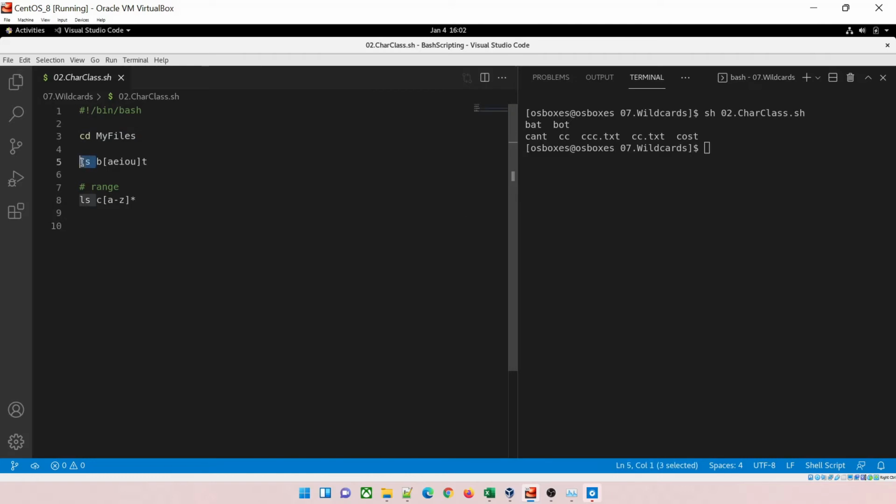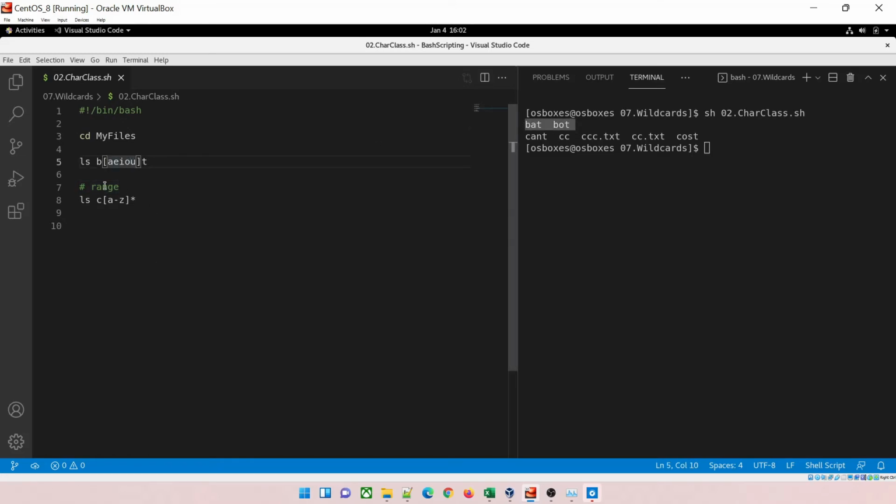Now here it will list all the files that start with b, end with t, but the character matching is only one character that has either a, e, i, o or u. Okay, so these 5 characters. So my folder has only 2 such files, which is bat and bot. If I had written baaaat or boooot, it won't catch it because it will catch only one character over here.